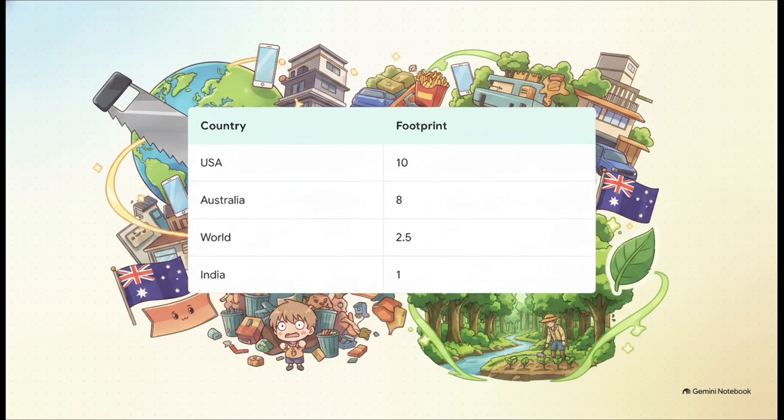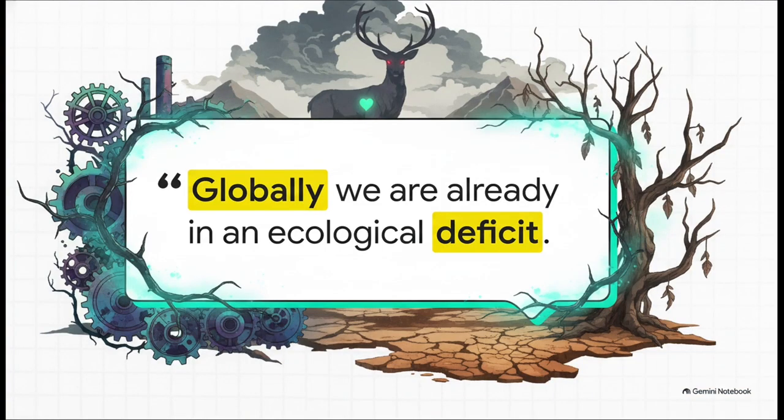The math here is really sobering. Human impact isn't just a headcount. It's about exactly how much each and every one of us consumes. Because of this highly unsustainable consumption, the hard data points to a terrifying reality. Humanity as a whole has already overshot its available resources. Globally, we are currently operating in an ecological deficit. We are pushing way beyond the Earth's carrying capacity, basically burning through our biological capital far faster than the planet can ever regenerate it. Just like a deer population eating every last leaf in an isolated forest, we are putting immense, maybe irreversible, pressure on the exact systems that are keeping us alive.